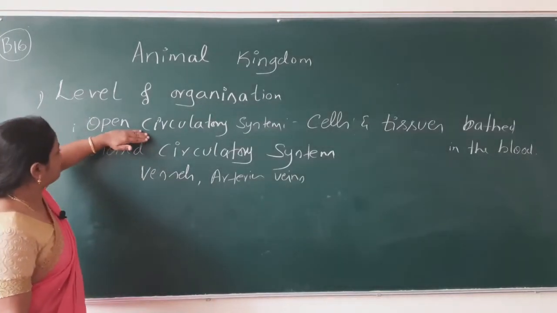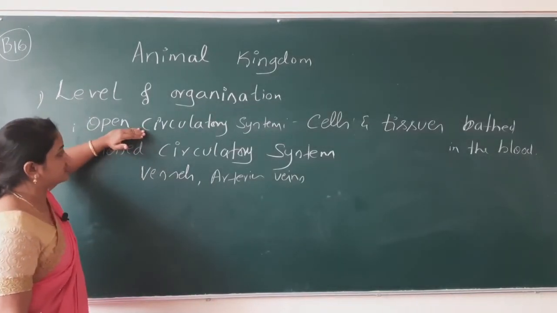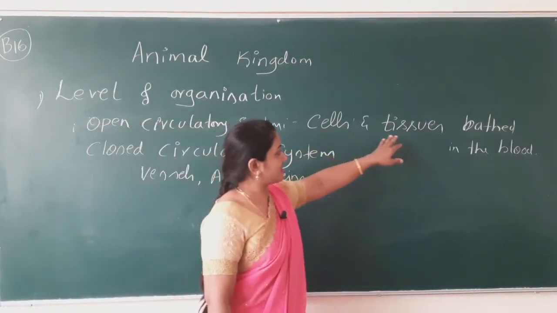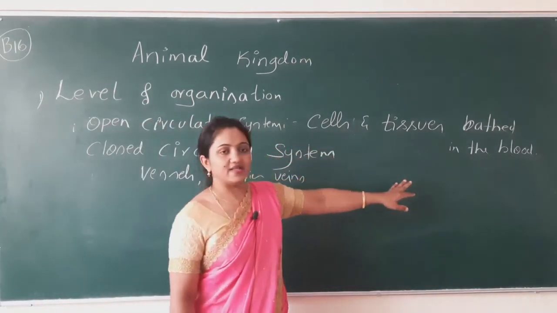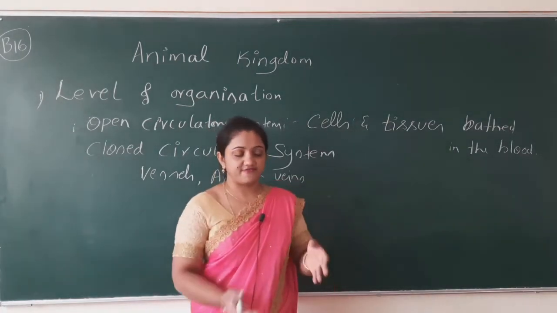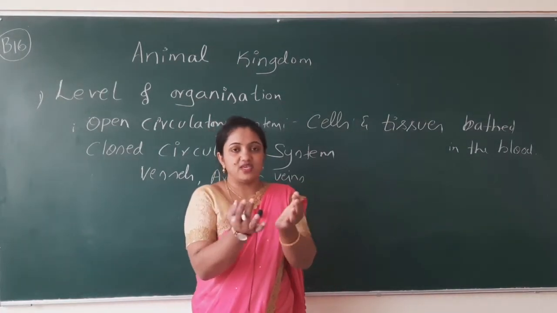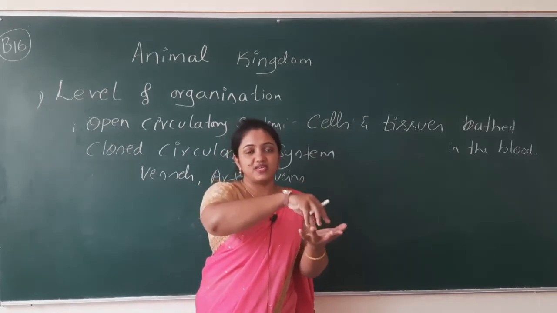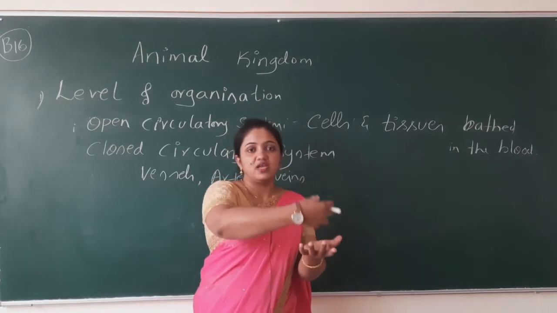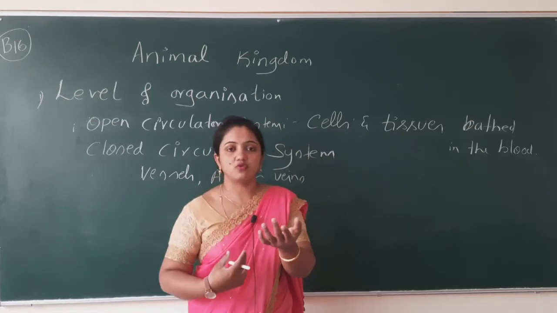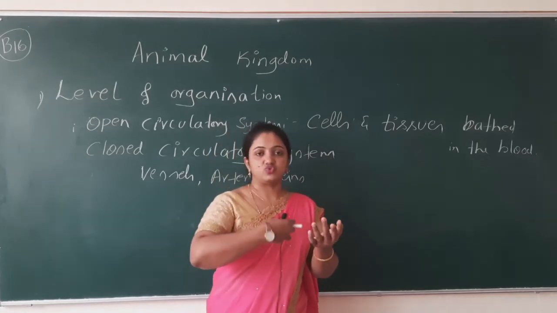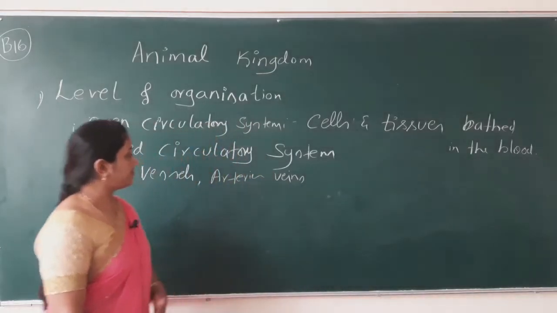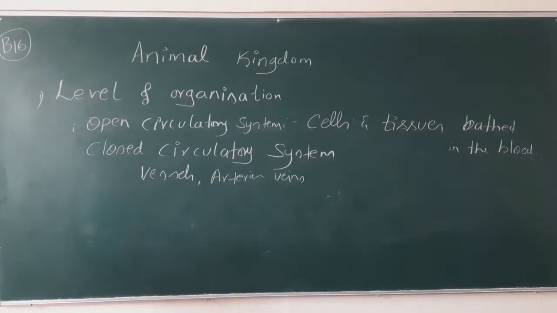But in open circulatory system, the cells and tissues directly bathe in the blood, so that they absorb the oxygenated blood and excrete the deoxygenated blood.